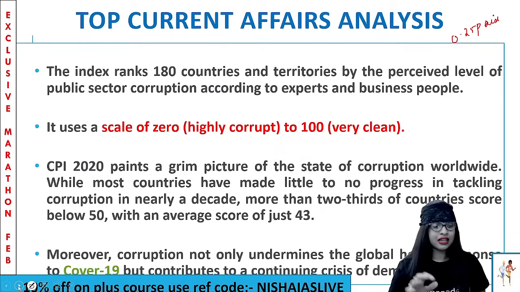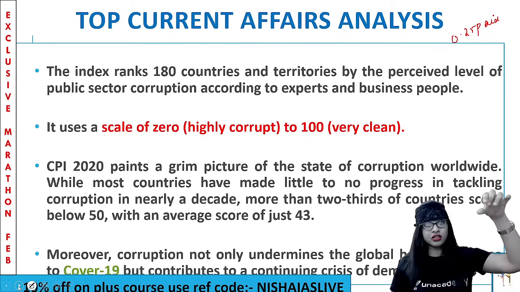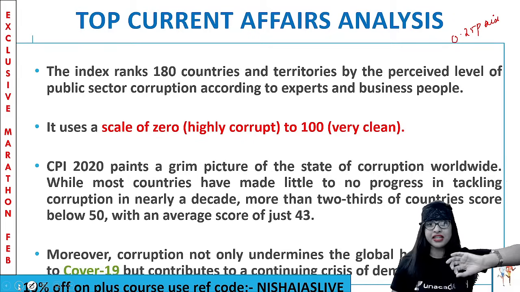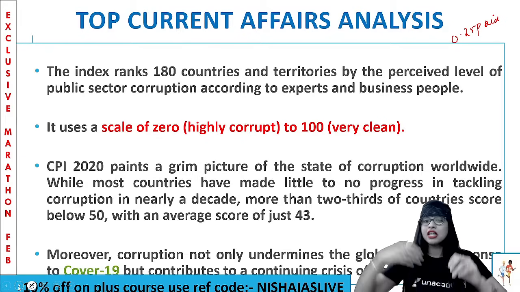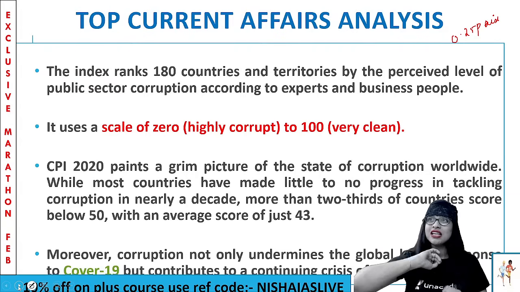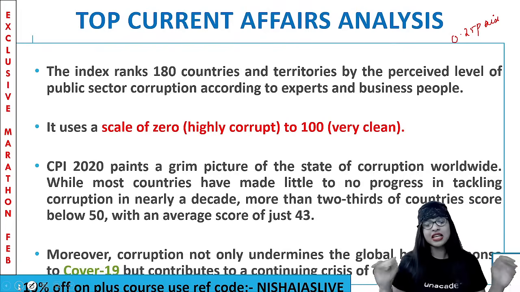Now, do you know how they calculate this? There is a scale of 0 to 100. For example, if the score is 0, the meaning is, as per the Corruption Perception Index, that country is highly corrupt. If it is 100, oh my goodness, very, very clean. You tell me one country which has 0% corruption, which is completely corruption free.